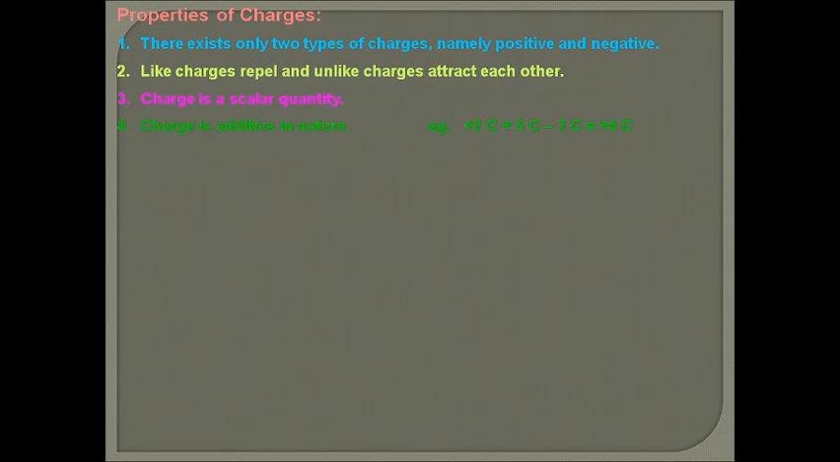Then charge is additive in nature, means if 2 coulomb and 5 coulomb and minus 3 coulomb, it becomes 4 coulomb. It means simple algebra is applied on scalar quantities. So it is additive in nature. In a particular system, or particular body, if different charges are there, the total charge will be added algebraically. Then another property is that charge is quantized.